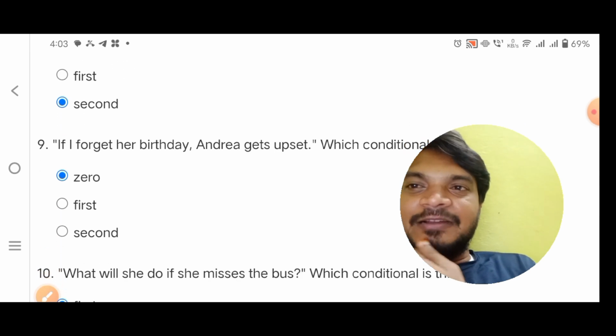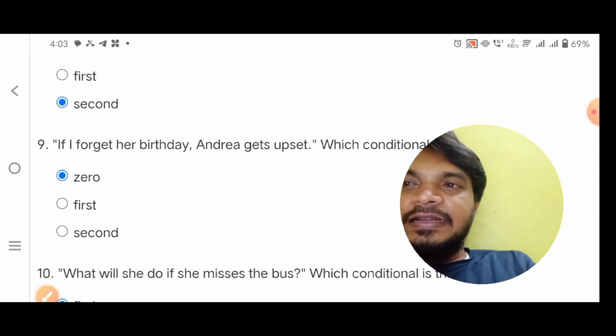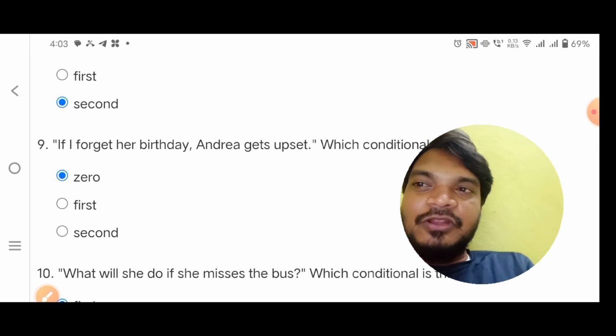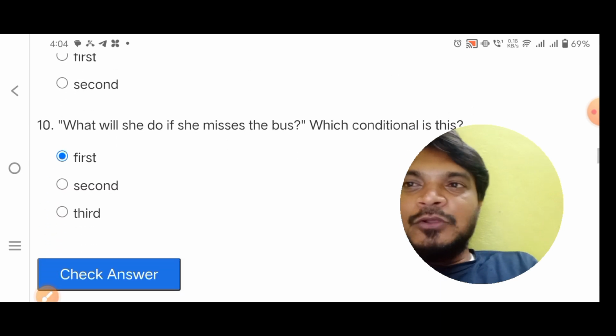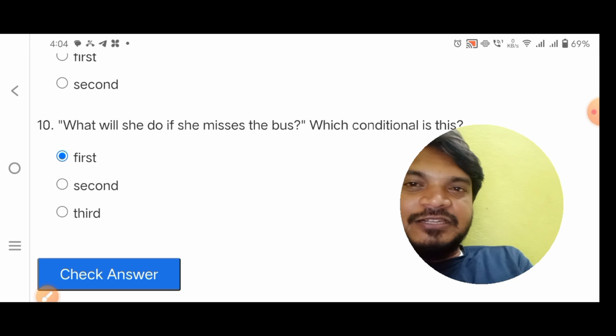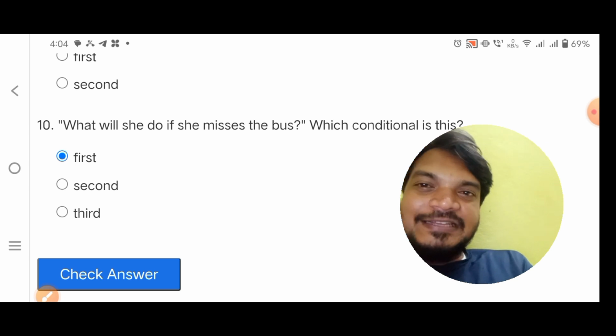If I forget her birthday, Andrea gets upset. It is a present simple and it is also present simple. If we find two present simple sentences in a sentence, that is a zero condition. So this is a zero condition. What will she do if she misses the bus? This is a future simple tense and this is a present simple tense. She misses. So this is condition one, open condition.